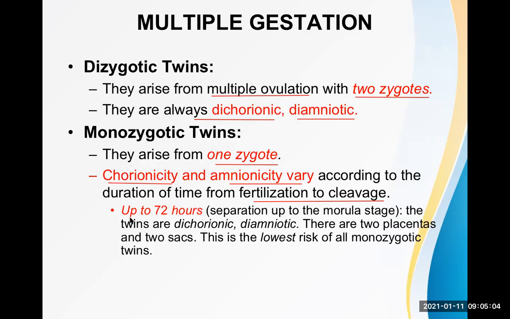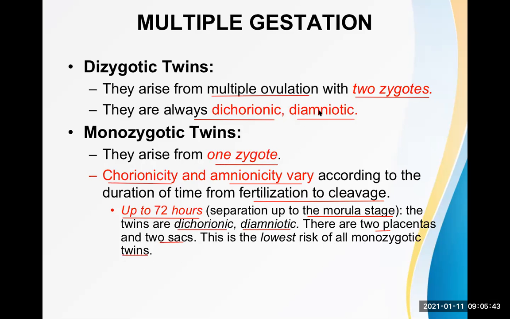Now, if the division occurs up to 72 hours, up to 3 days after the fertilization, that is up to the morula stage. You all know morula means the cells are 16 in number. That occurs within 72 hours. Now, if division occurs there, what happens? The twins are dichorionic and diamniotic. There are two placentas and two sacs. This is the lowest risk of all monozygotic twins.